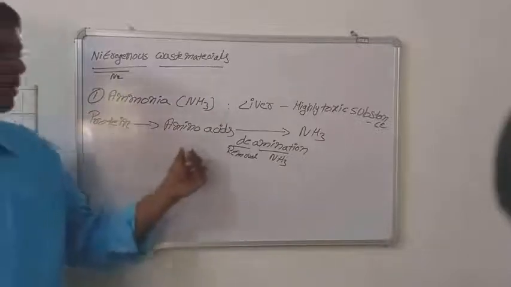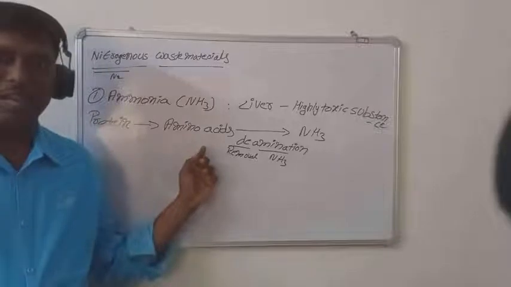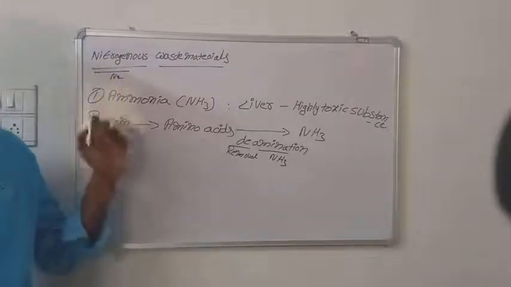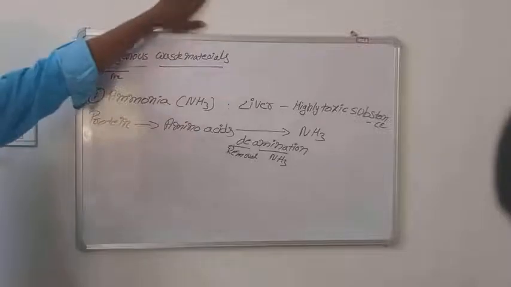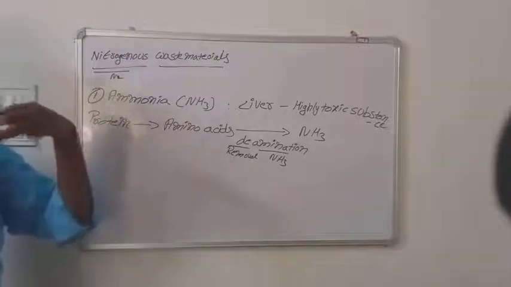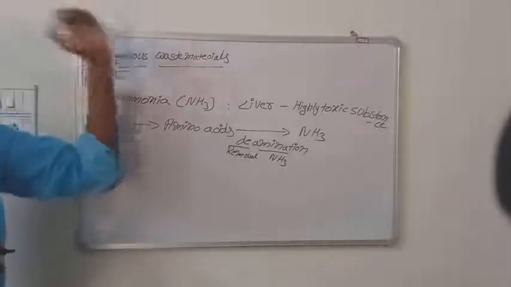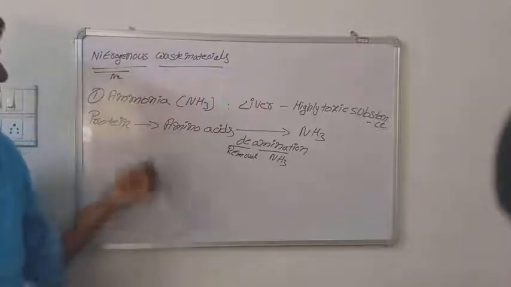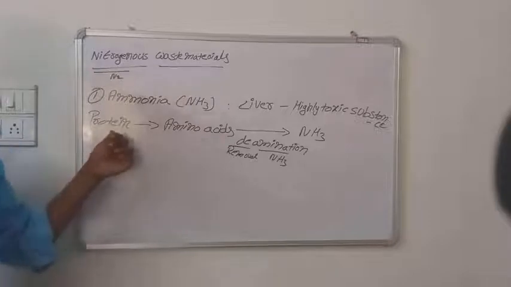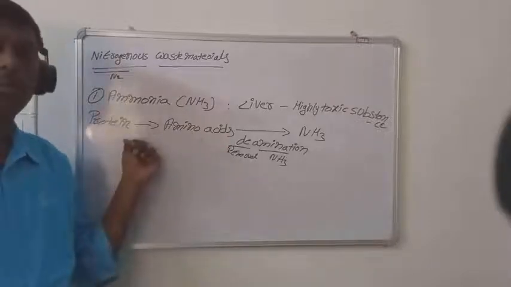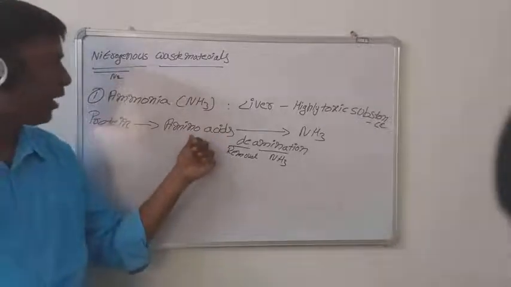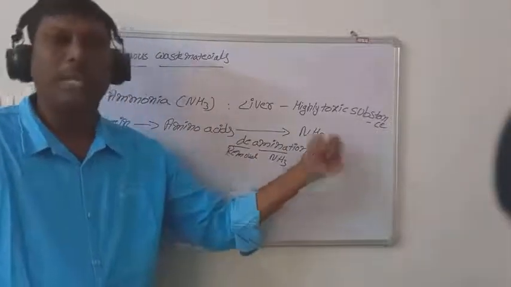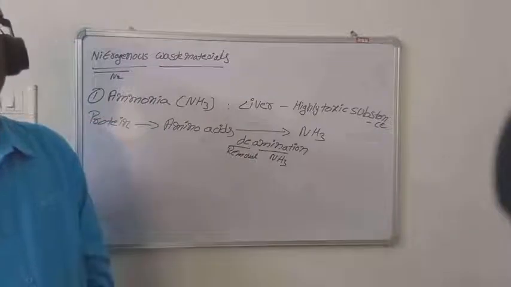The protein contains some smaller units called amino acids. Amino acids are the building blocks of proteins. Just as we keep bricks side by side and construct a wall, similarly the amino acids are attached with each other and form one long polymer called protein. In the liver, the amino acids are converted into ammonia by a special kind of process called deamination.